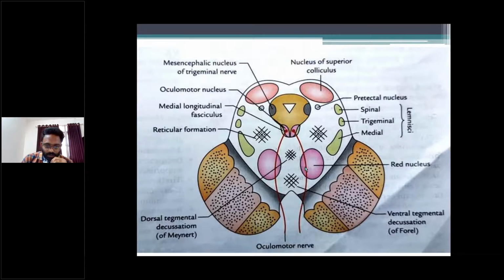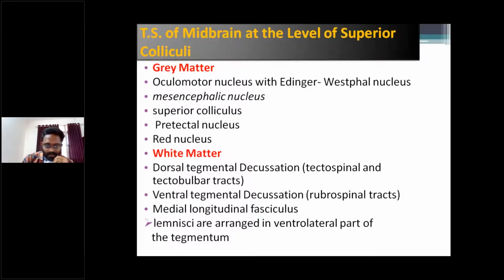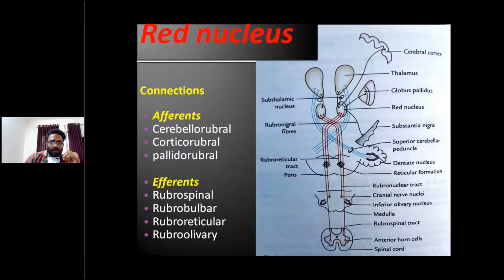Identify here, this is the red nucleus. The red nucleus is oval in shape and 0.5 centimeter in diameter. It receives afferents from cerebello-rubral, cortico-rubral, and pallidorubral fibers.